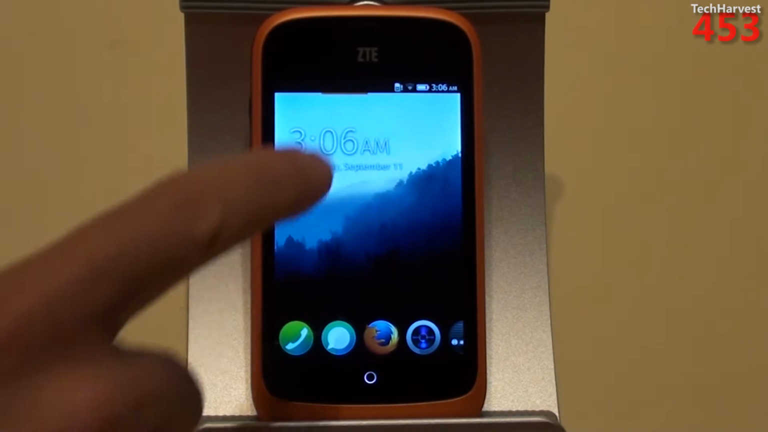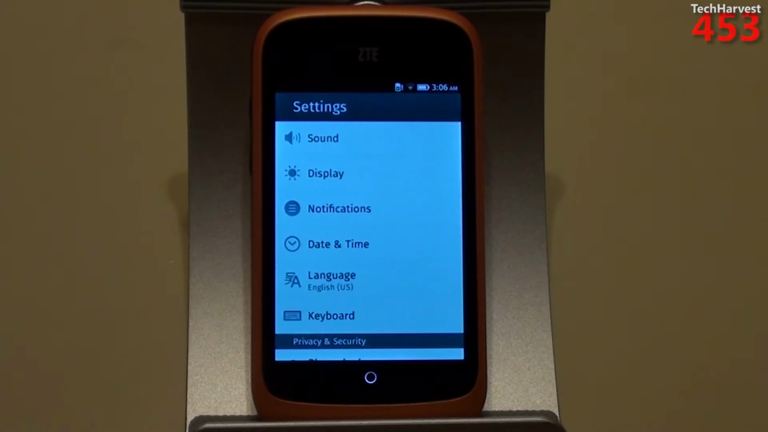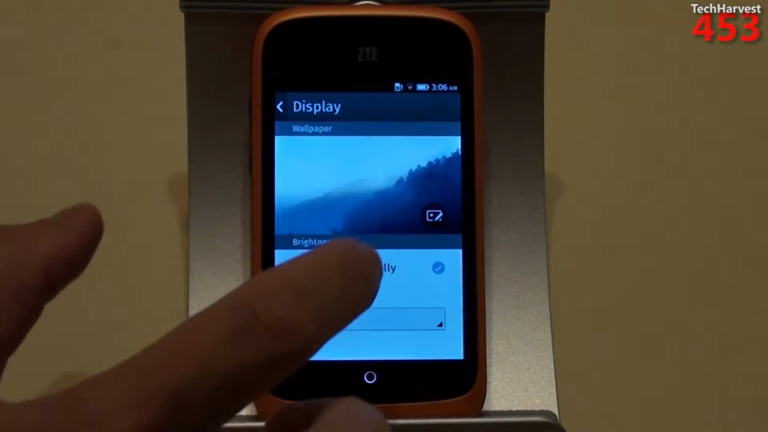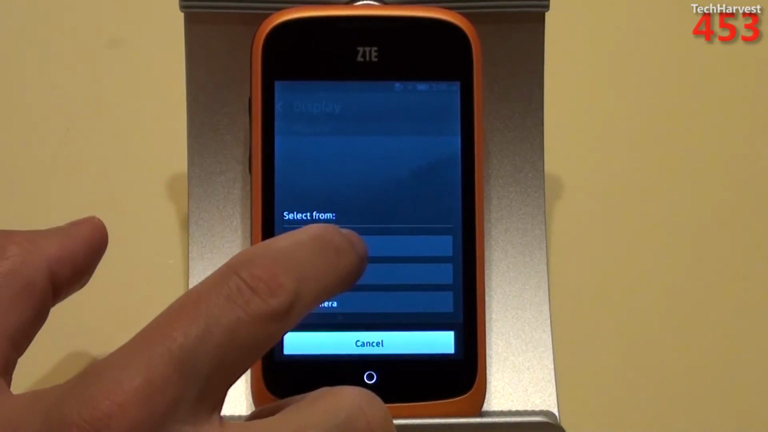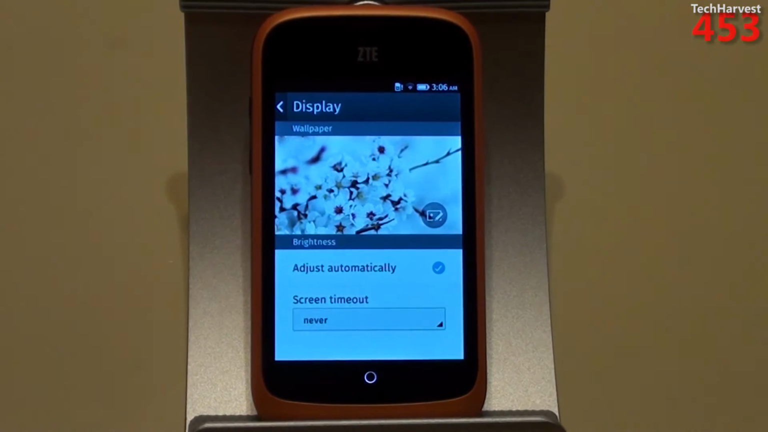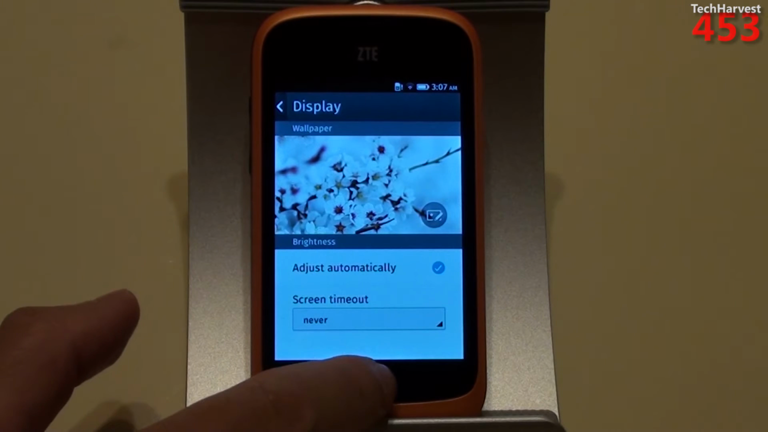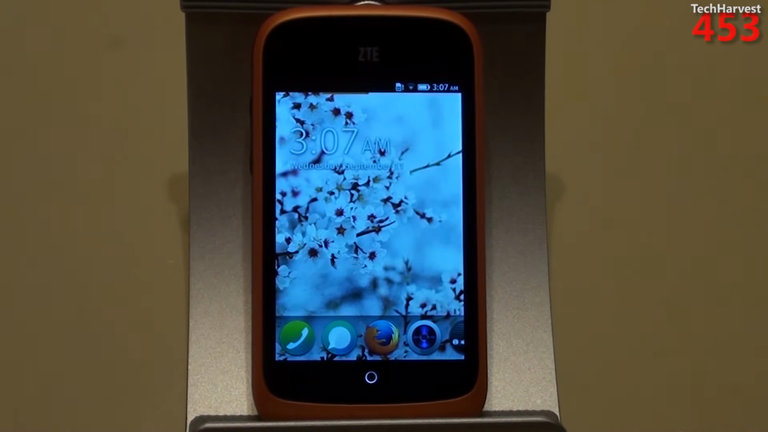So the first thing we're going to do is go into Settings, and we're going to start with Display. So we're going to start with the wallpapers. Now you saw the first one. We're going to go to the second one here, which looks like some sort of flower on a tree. So let's hit the home button and see what that looks like. Pretty nice. Not my speed, but it's a pretty picture.